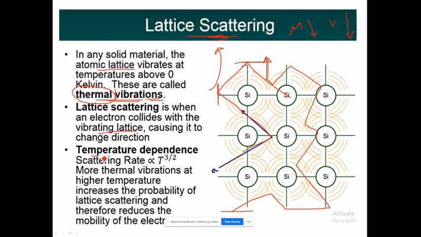So for the temperature dependence, the scattering rate is directly proportional to the temperature with this relationship, that is 3 by 2. That is, the scattering rate will increase at the rate of 3 by 2 when temperature increases.